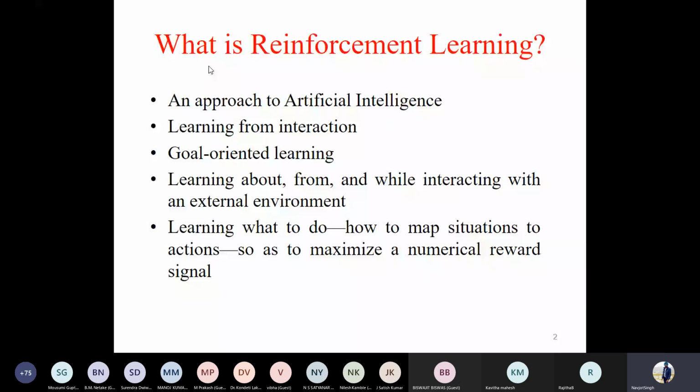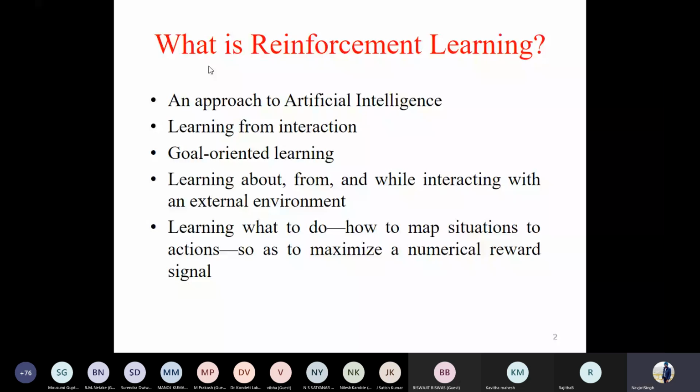Here, simply the objective function could be to maximize the reward. This is the only way to get an idea whether we are working in the correct direction or not. So it's an interaction-based machine learning approach.